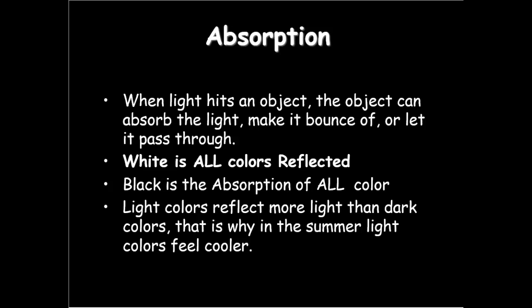Now, if you wear white clothes, okay, or light colored clothes, you're actually going to feel cooler because when the white light hits that light colored shirt or pants, it reflects it all off. And so you feel cooler. It doesn't absorb it and make you feel hotter. Kind of crazy, but that's how that works.